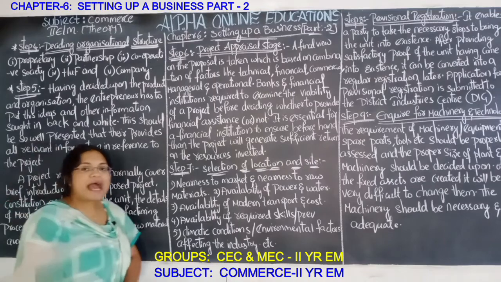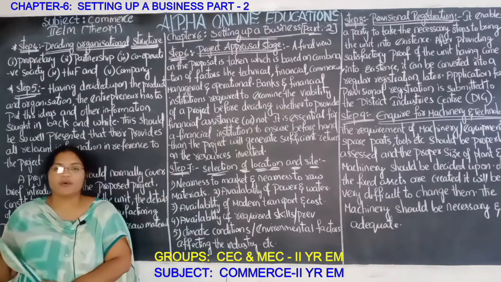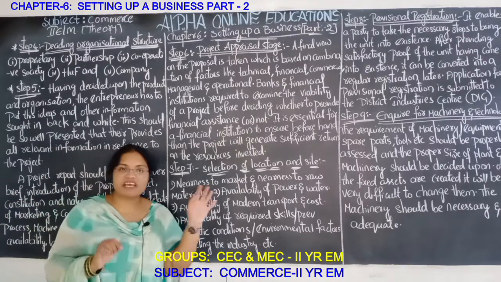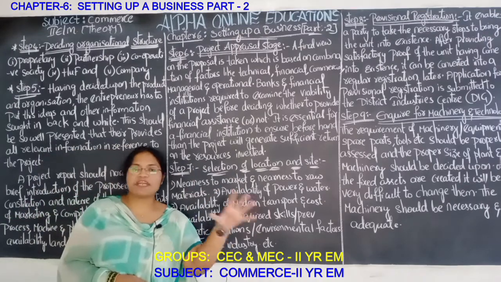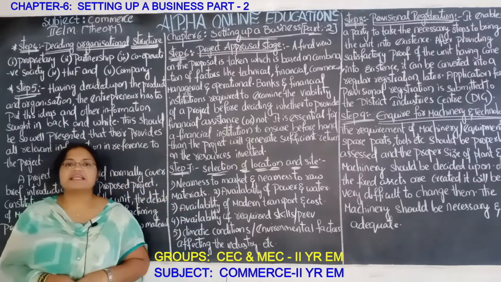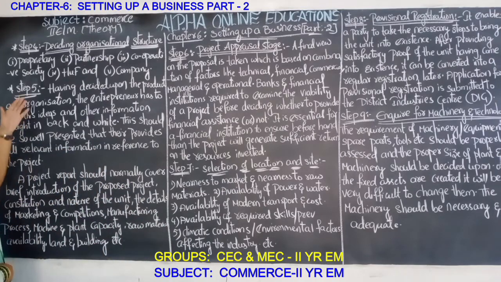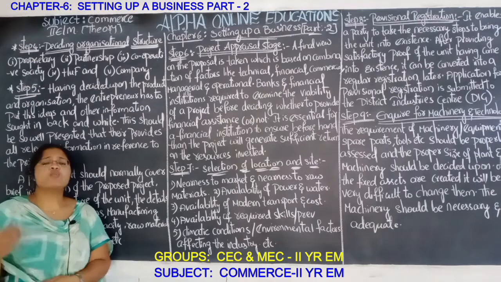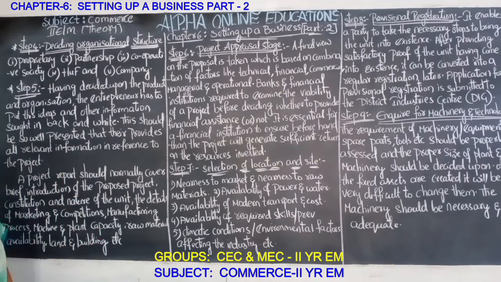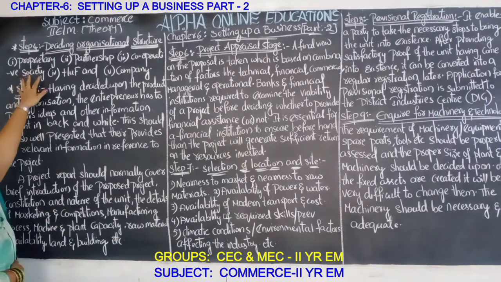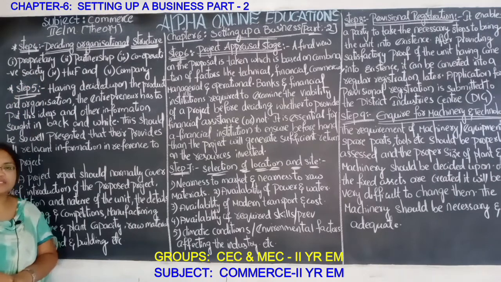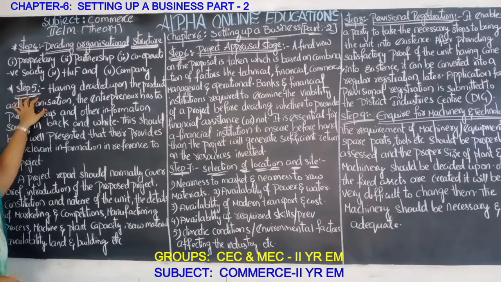The entrepreneur should decide the organization structure, whether his organization is going to be a sole proprietorship, a partnership, a cooperative society, a joint stock company, or a Hindu undivided family. So what type his organization should be, that type of structure has to be decided in step 4. In the fourth step he has to decide that. And the fifth stage is preparation of the project report. This is the stage of preparation of the project report.